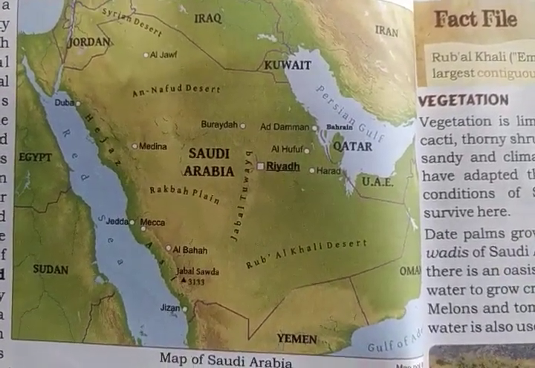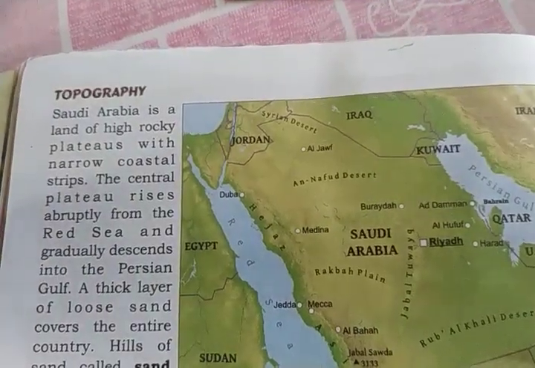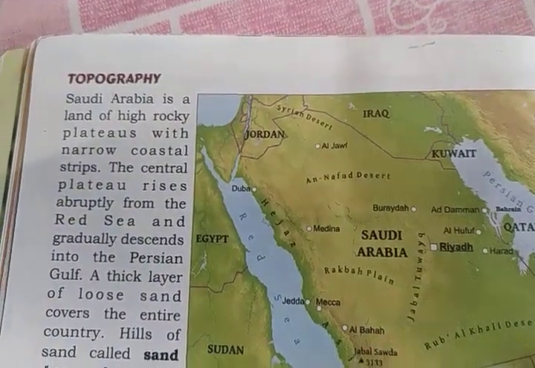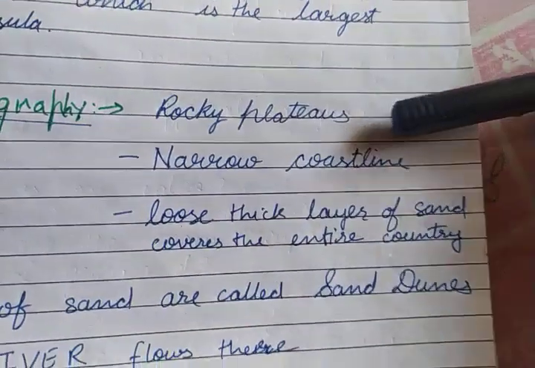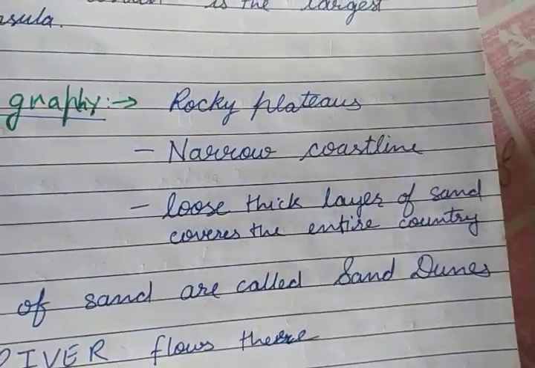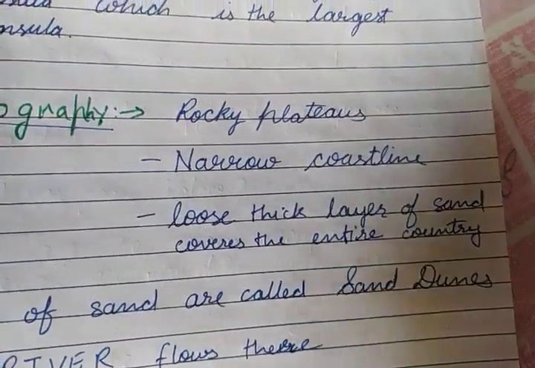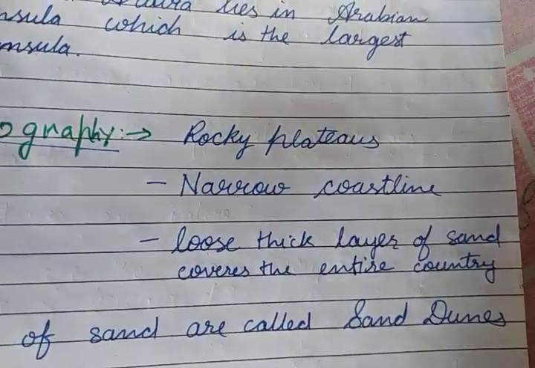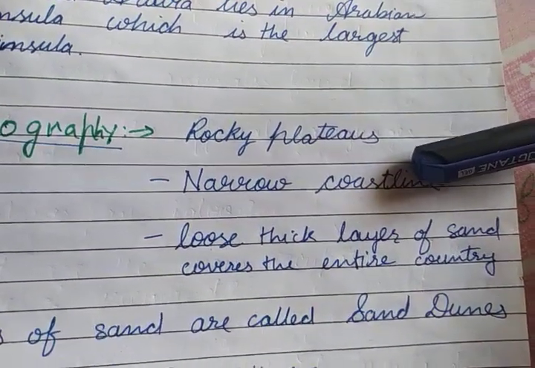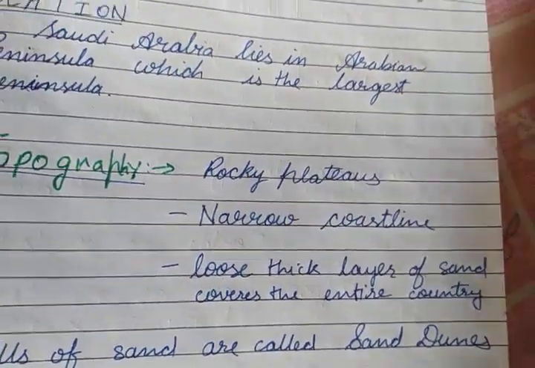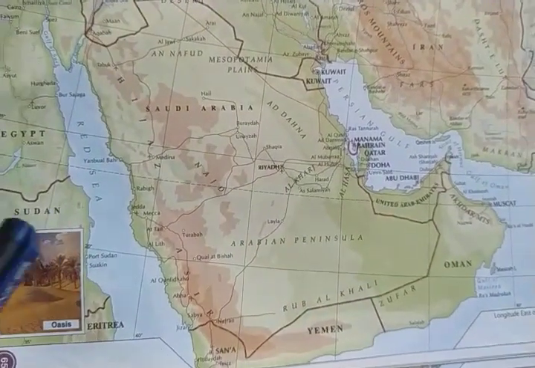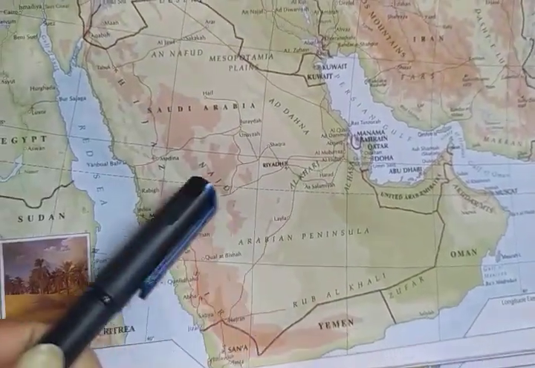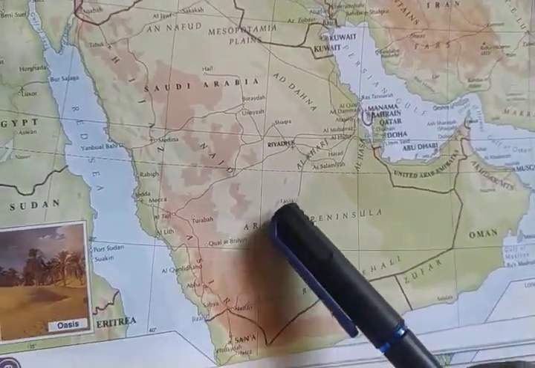Let's move to the next topic. If we talk about the topography of Saudi Arabia, Saudi Arabia is covered with rocky plateaus. I told you what a plateau is. A plateau is an area of flat land which is higher than its surroundings. So it is covered with plateaus. There are so many plateaus over here. In your map it's not clear, you can see it clearly in this map. The brown colored areas are the higher plateaus, and as you can see the color is becoming lighter.